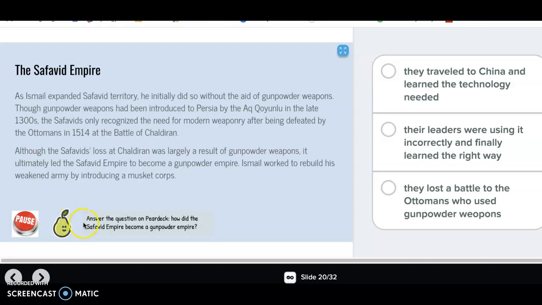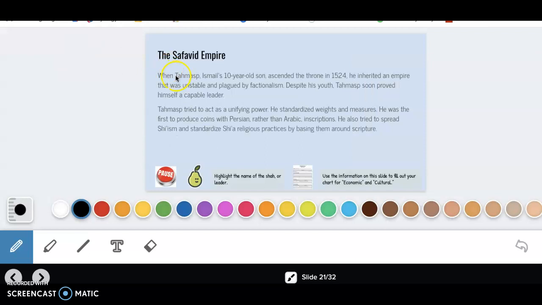I see here that I'm going to be answering a question on Pear Deck, and I see the responses over here. The question is, how did the Safavid Empire become a gunpowder empire? So I'm going to read the answer choices, read the text, and then answer. Pause and do that now.